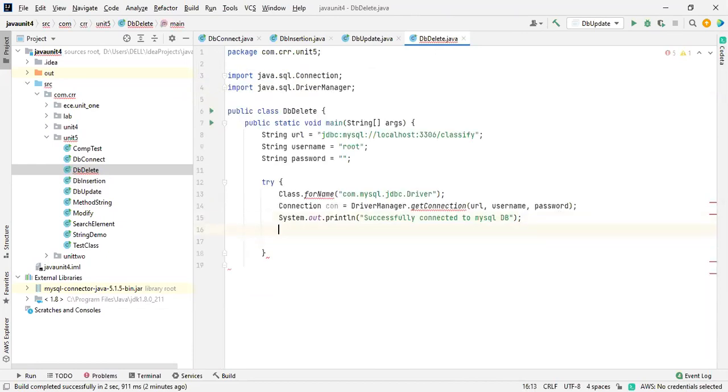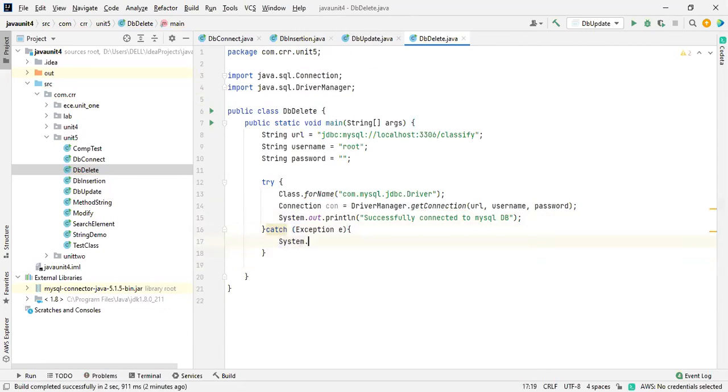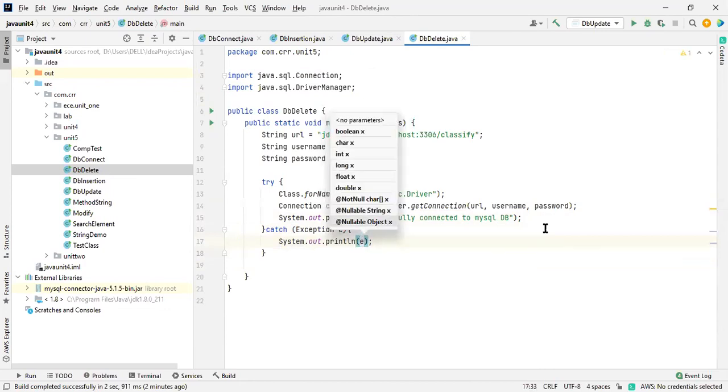Close this block, and then close this one, and then I need catch exception. Inside this, I need a System.out.println, and then I need the e over here.